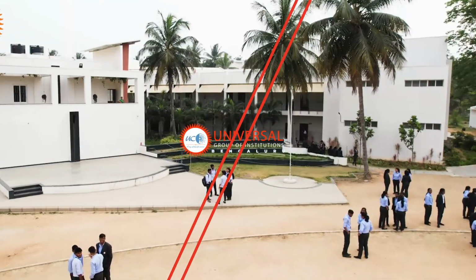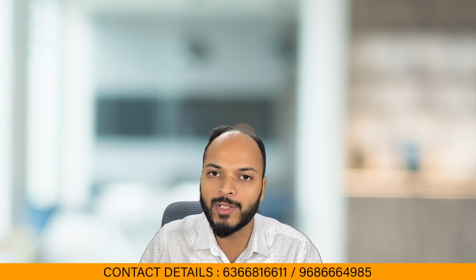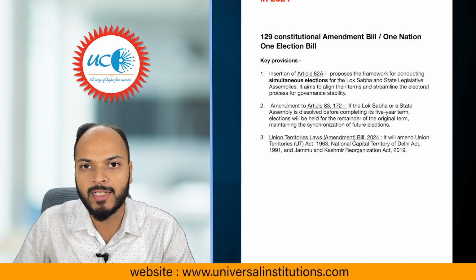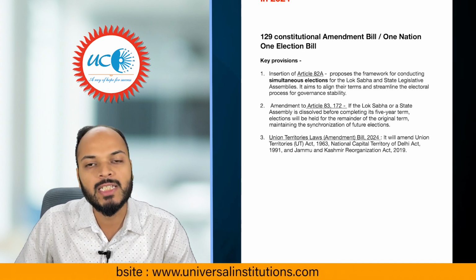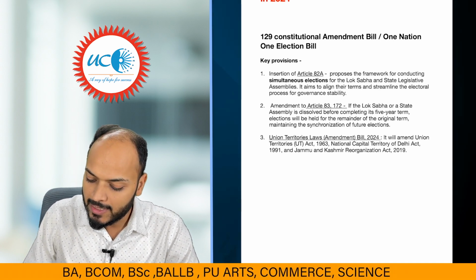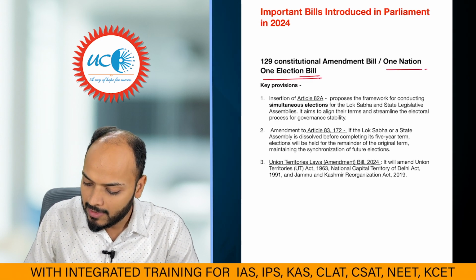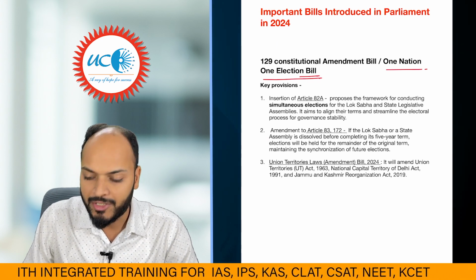Good afternoon everyone. Today in this video we are going to discuss a few important bills which were presented in Parliament in the year 2024. The first bill which we are going to discuss is the 129th Constitutional Amendment Bill, that is the One Nation One Election Bill.